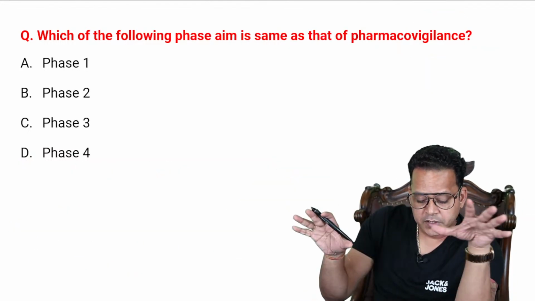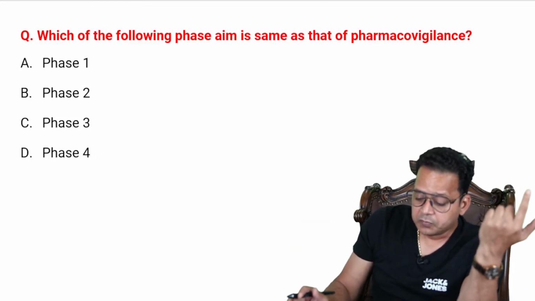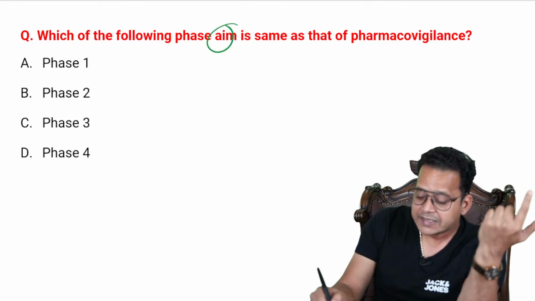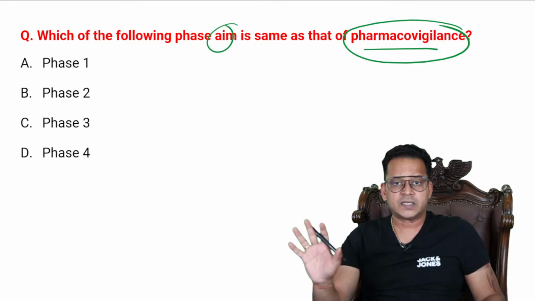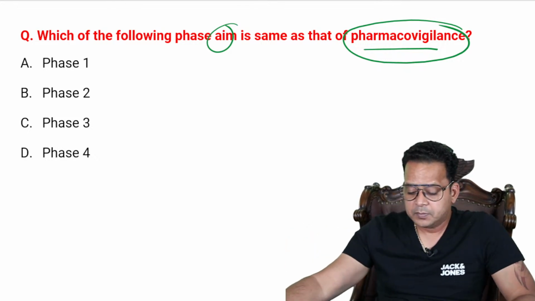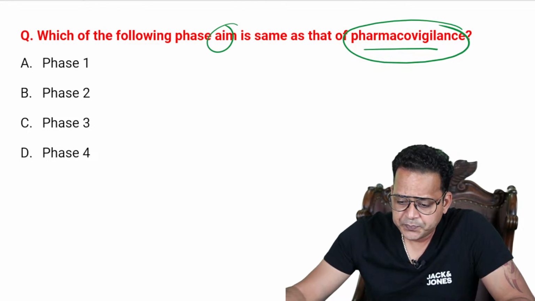Excellent. Now coming to the last MCQ for G Pharma. After this, we'll discuss ANS. Which of the following phase aim is same as that of pharmacovigilance? Again, this is a new MCQ. It has never been asked. There are different MCQs which have been asked, but nothing as such. So, can you find the answer?